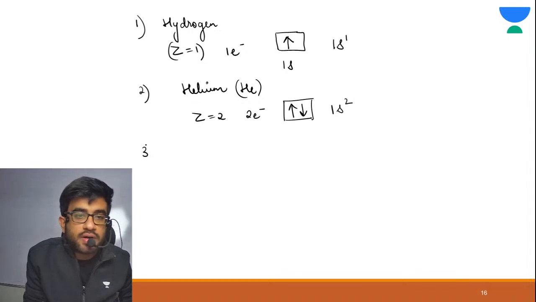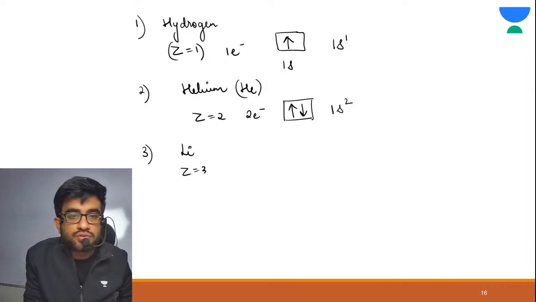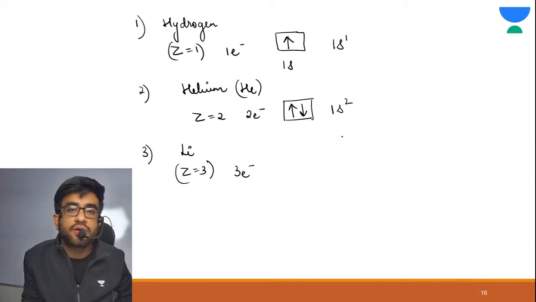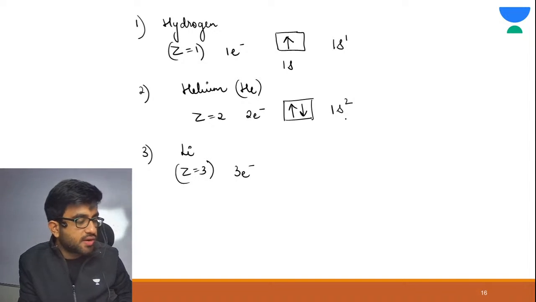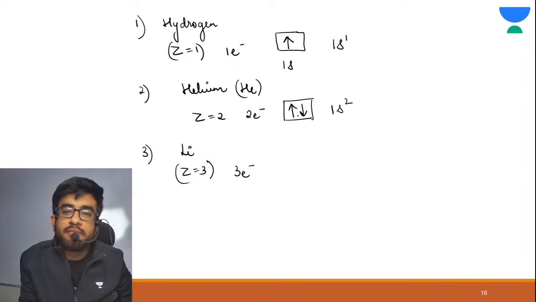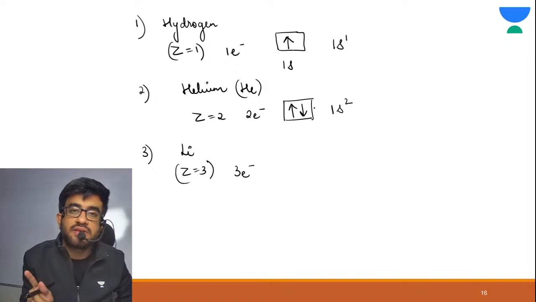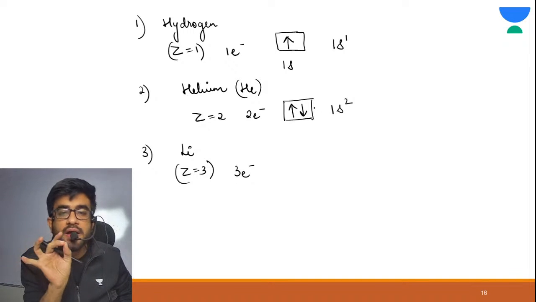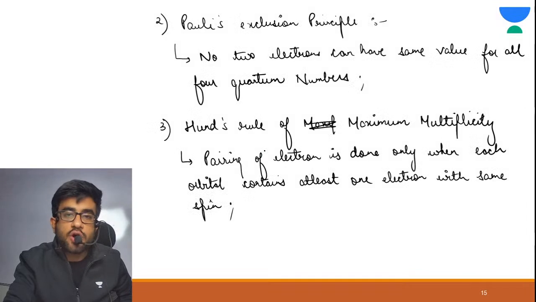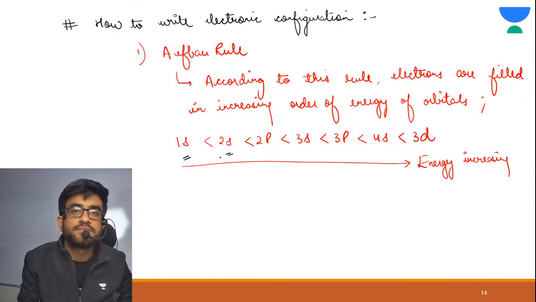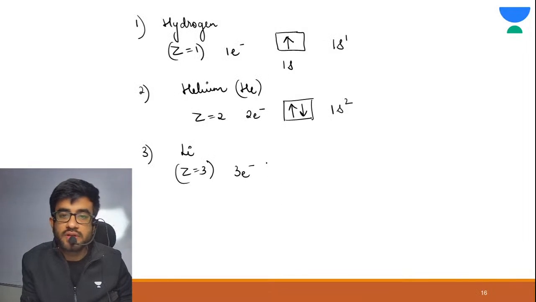Now it is lithium. Z equal to 3, means 3 electrons. Can we add more electrons in 1s? No. Why? Because 1s only has one orbital. One orbital means maximum 2 electrons. Now the next orbital which would be filled is 2s. So this means it is 1s2, 2s1.